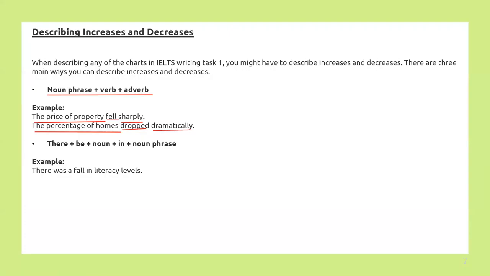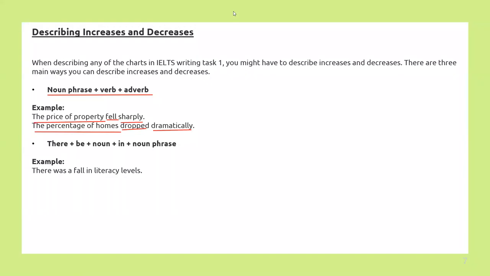Right? Now you can write the first example of the first method, the price of property fell sharply. The same sentence you can convert into the second method as well. It will be something like there plus be plus noun plus in. So it will be there was a fall in, and then you need to write the noun phrase.